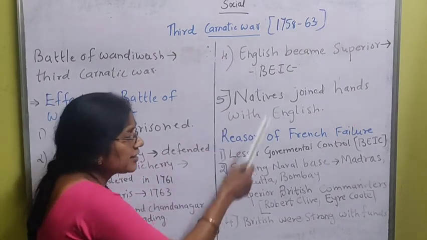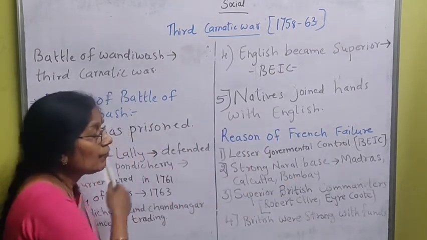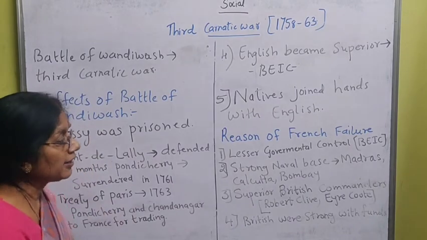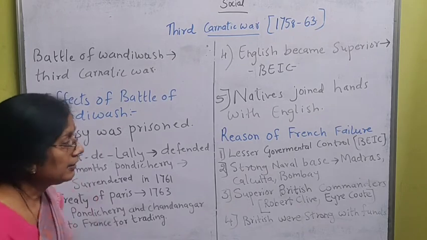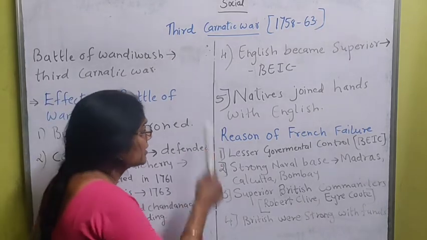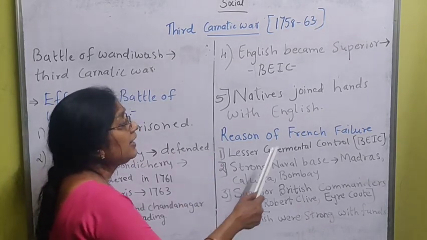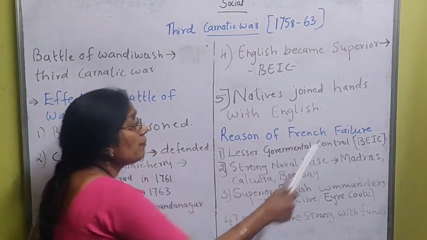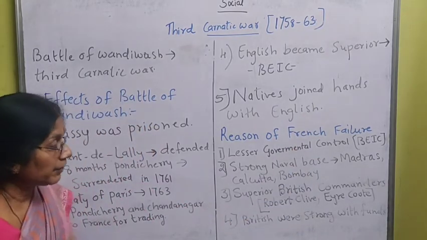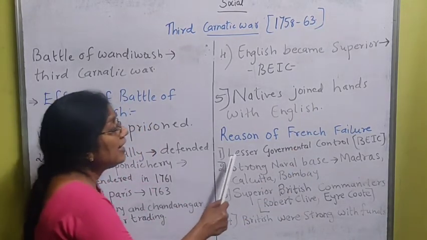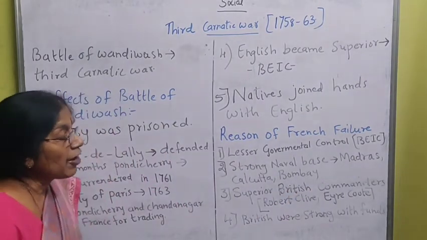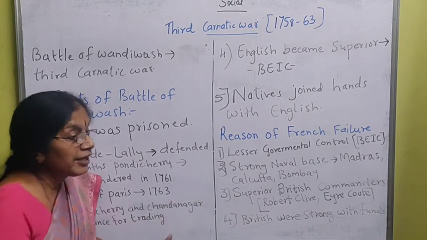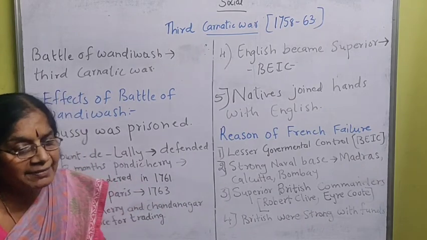Why did the French fail in the Battle of Wandiwash? What was the reason for the French failure? First point: the British East India Company was a private company, so there was lesser governmental control, and they were able to take their own decisions by themselves.